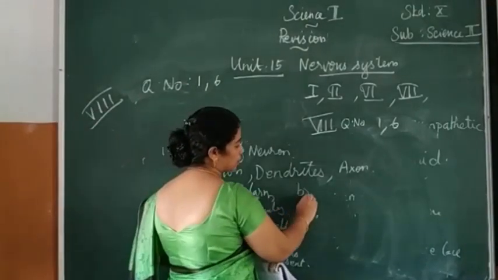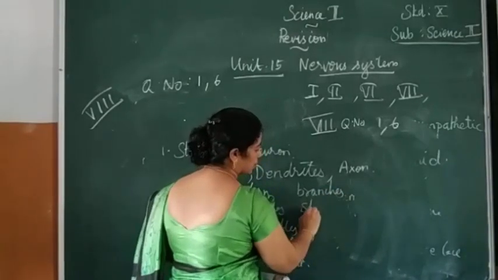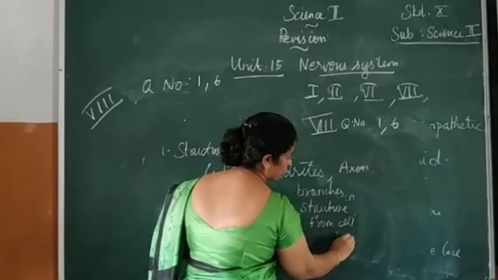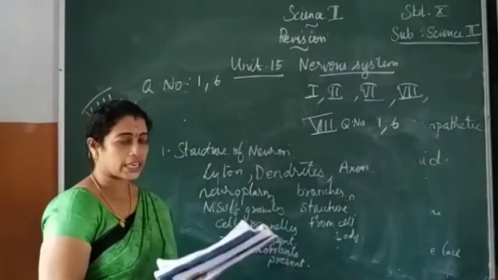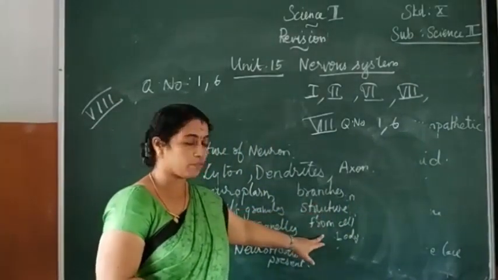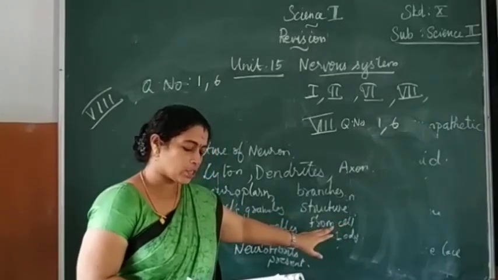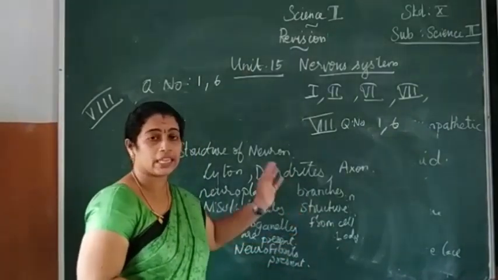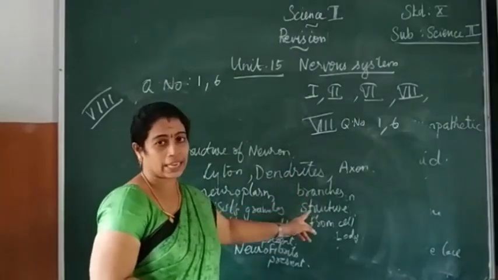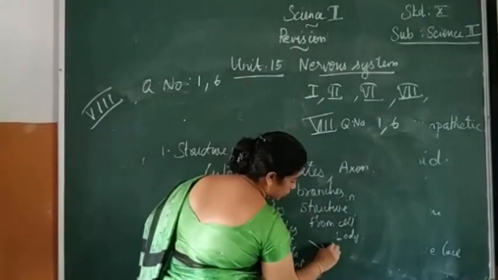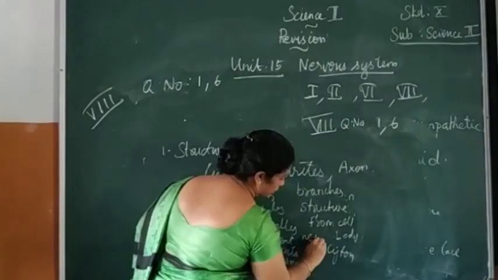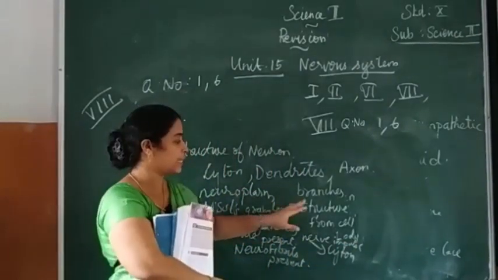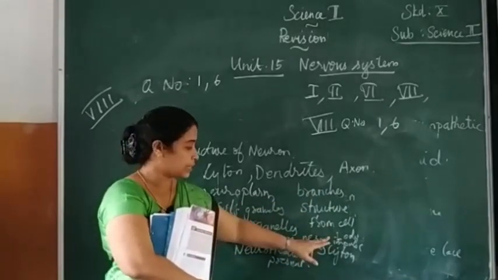You can write it as one point: dendrites are branched structures arising from the cell body.